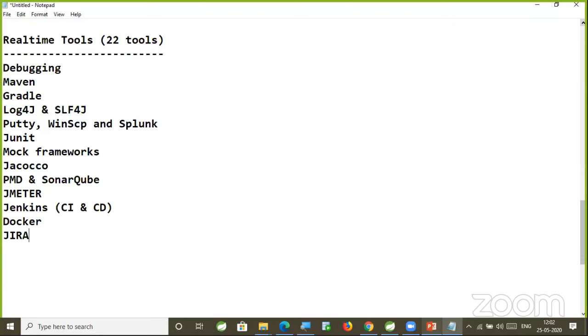So in the industry nowadays, Agile methodology is trending. Every project is getting developed based on Agile methodology. So to manage our Agile based project, we are going to use Jira. At the same time, Jira also going to be used as bug reporting tool. Testers are going to report the bugs by using Jira. So developers will be creating the stories in the Jira for our projects as part of the sprint planning sessions. So that Jira tool also we are going to understand.